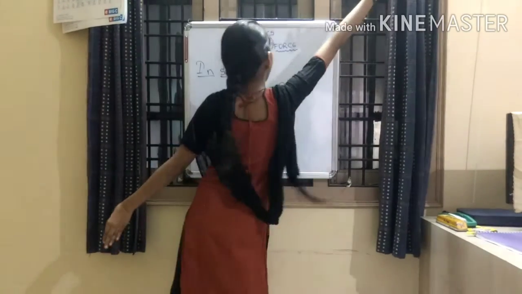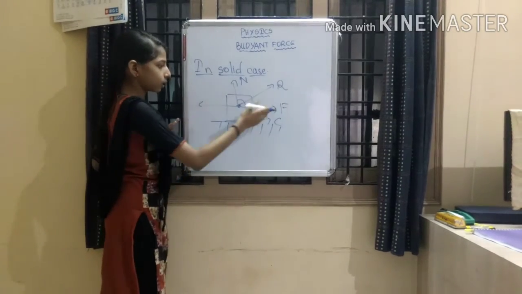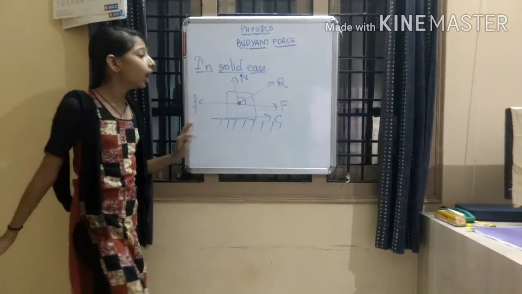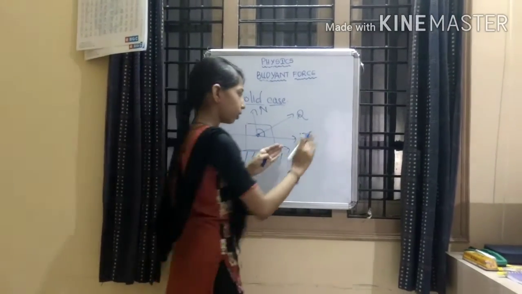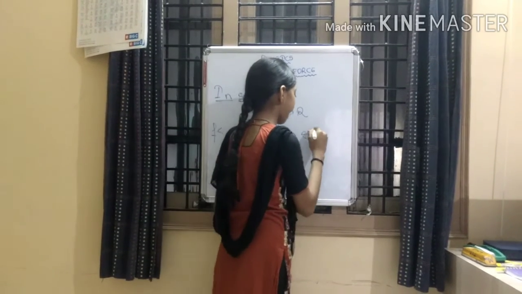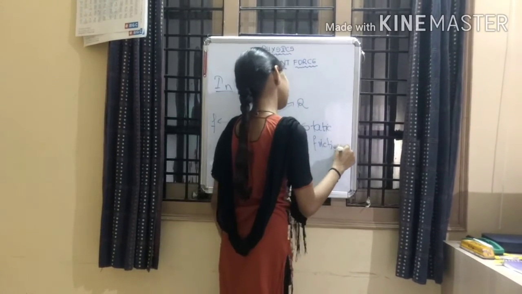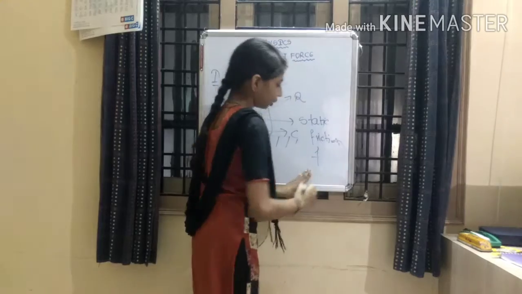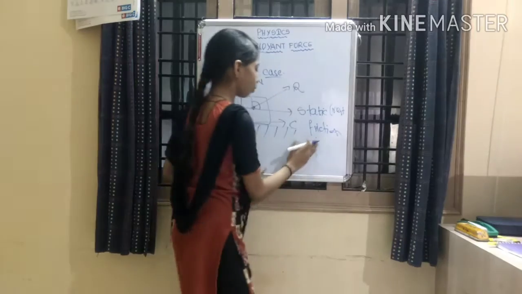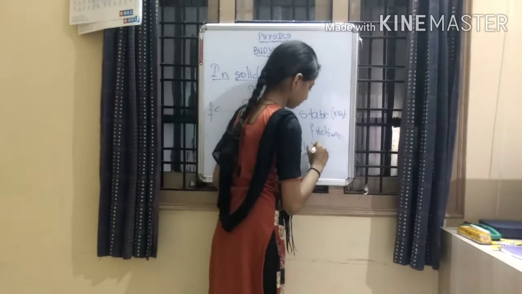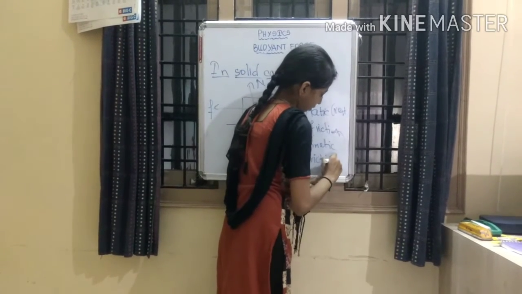So this side is the frictional force and this side is F. When it is moving, the F will come here. When the body is at rest, we will not get frictional force here. We will get static friction. We will not get F here. We will get only static friction when it is at rest. When it is moving, we will get kinetic friction.